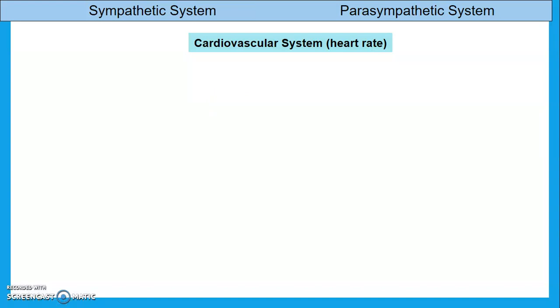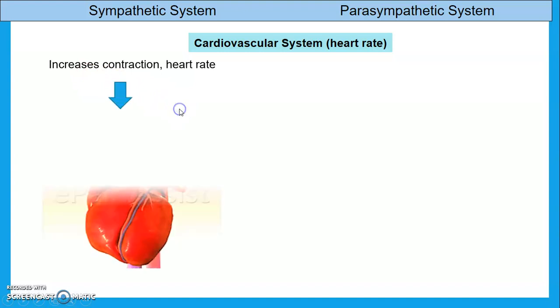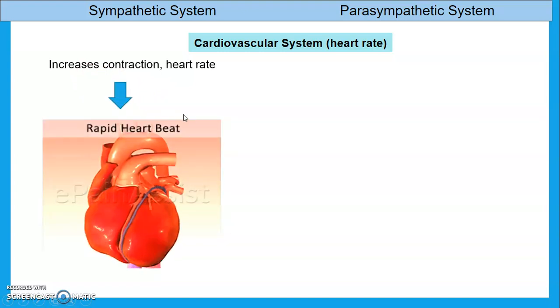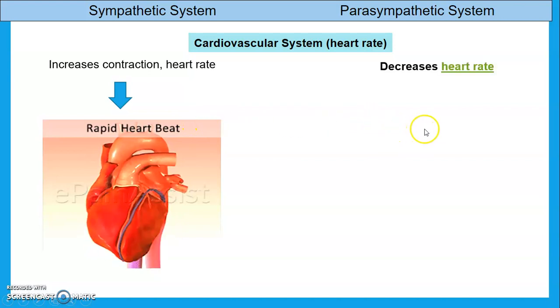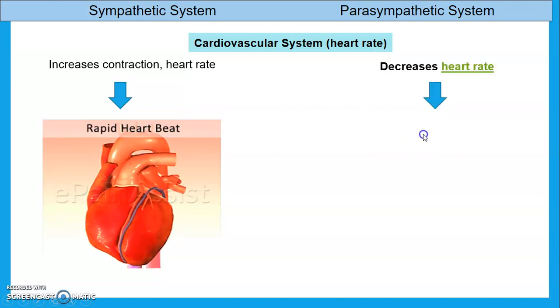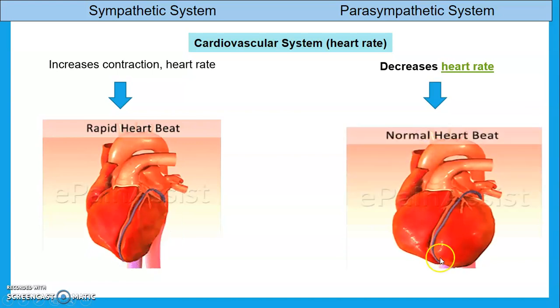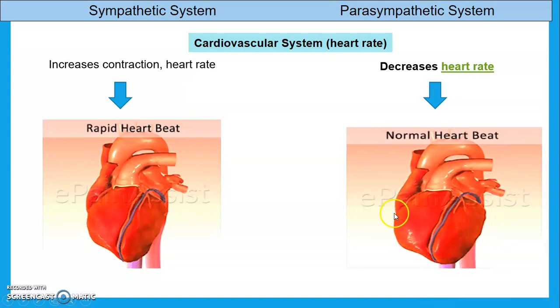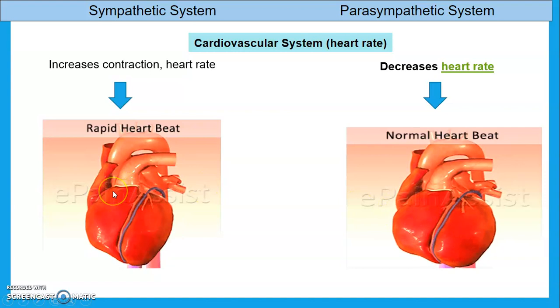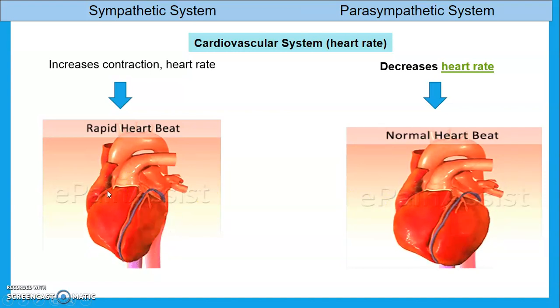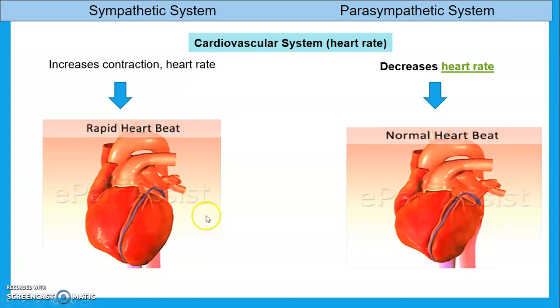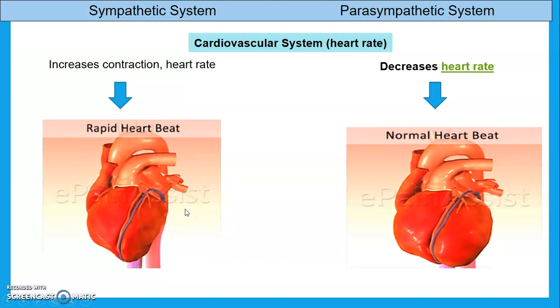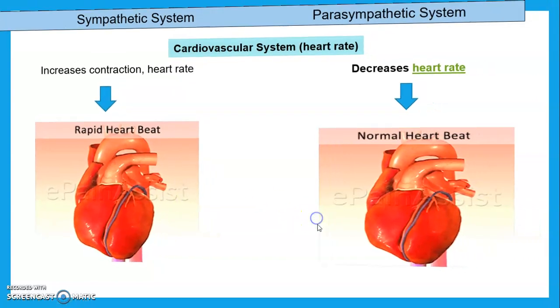Then we see the cardiovascular system. What is the effect of the sympathetic system and parasympathetic system on CVS? In the sympathetic system, contraction and heart rate increase. When the sympathetic system is activated, our heart rate increases. In the parasympathetic, it decreases the heart rate or keeps it normal. Whenever we are at rest, our heart rate will be in a normal state. And whenever we have a threat or some condition where we have to fight or run away, at that time our heartbeat increases. That is, at that time the sympathetic system is activated.